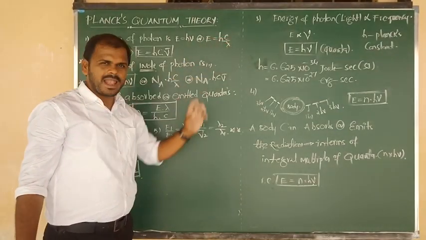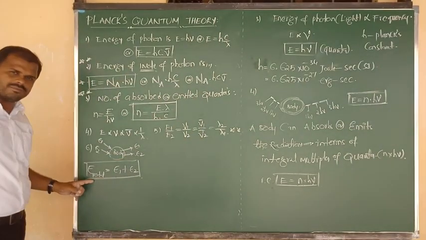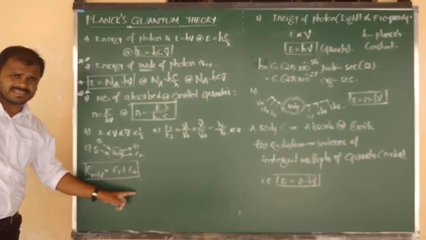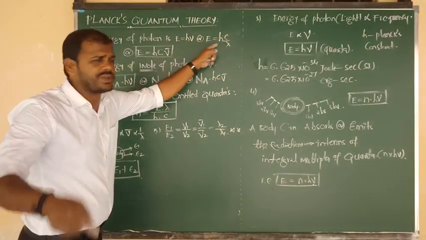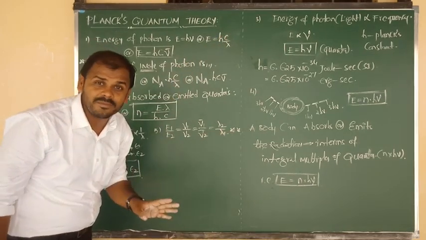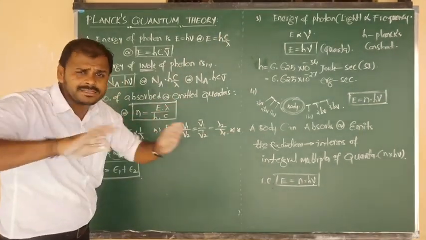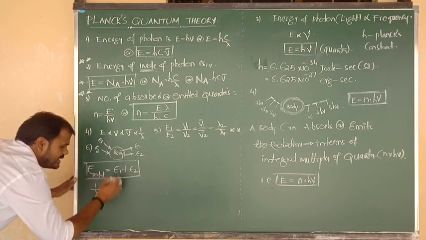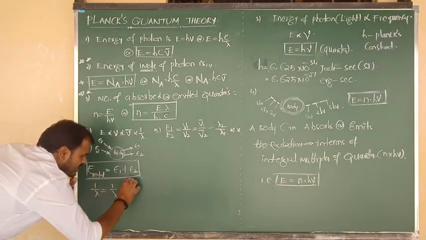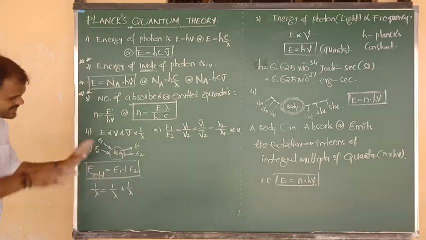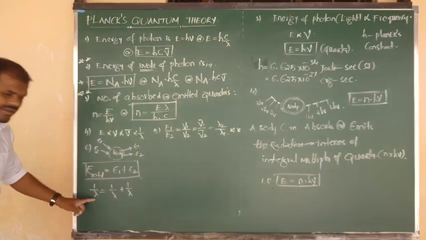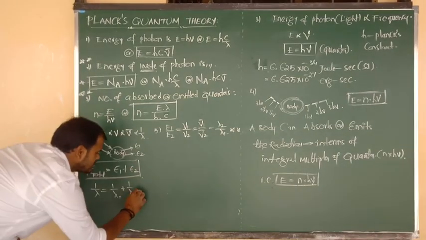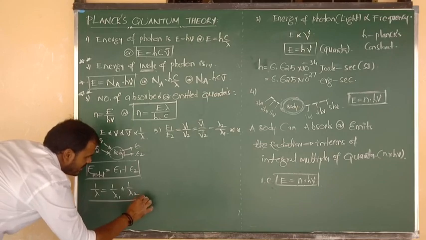But the general formula we know very well: E equals hc by lambda. In place of E total we can write hc by lambda, here also hc by lambda, and here also hc by lambda. h and c, one is Planck's constant, one more is the light constant value. Both are the same, so in all cases the numerator hc gets cancelled. Remaining is 1 by lambda, again 1 by lambda, 1 by lambda. In all cases hc was common. But this is the total wavelength, this is the wavelength of the first light, and this is the wavelength of the second light. So this is also a very important formula.